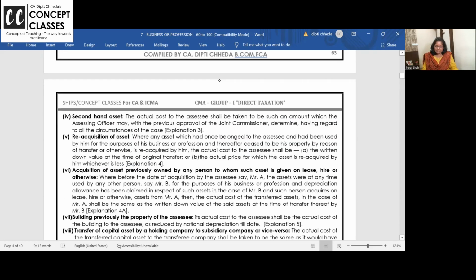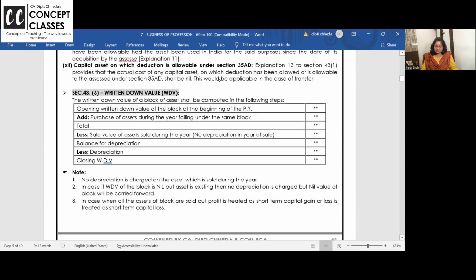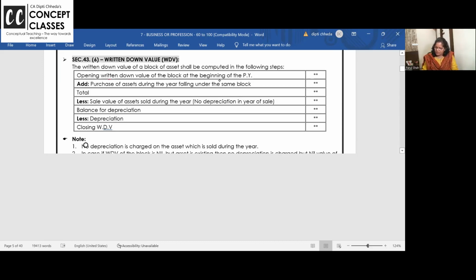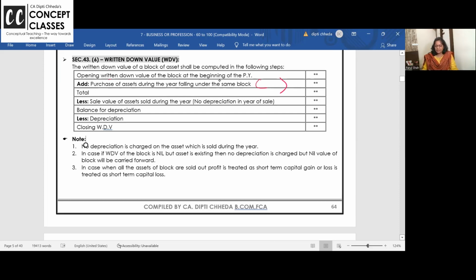Just some theory. See the format now. You all have solved this as a workbook. Opening WDV, add purchase. Dear students, I am giving you many pitfalls because we are not allowed to correct final papers, but I have corrected so many mock test papers. So I am always saying, when you write purchases in the exam, write the date next to the purchase. Then you will remember that if the purchase is in December, how much depreciation you have to take? 50%. Otherwise, full. So opening WDV, purchase, total, sale value, and depreciation on the balance.